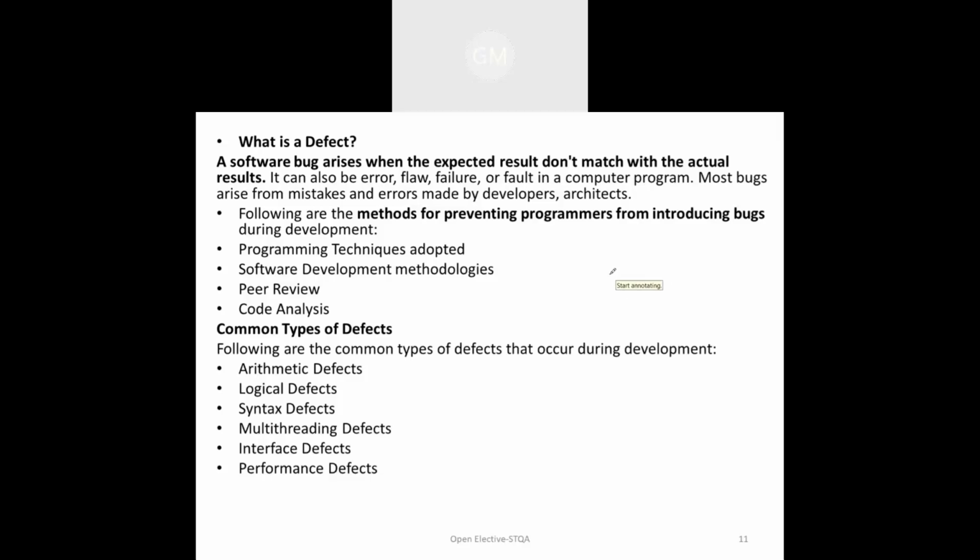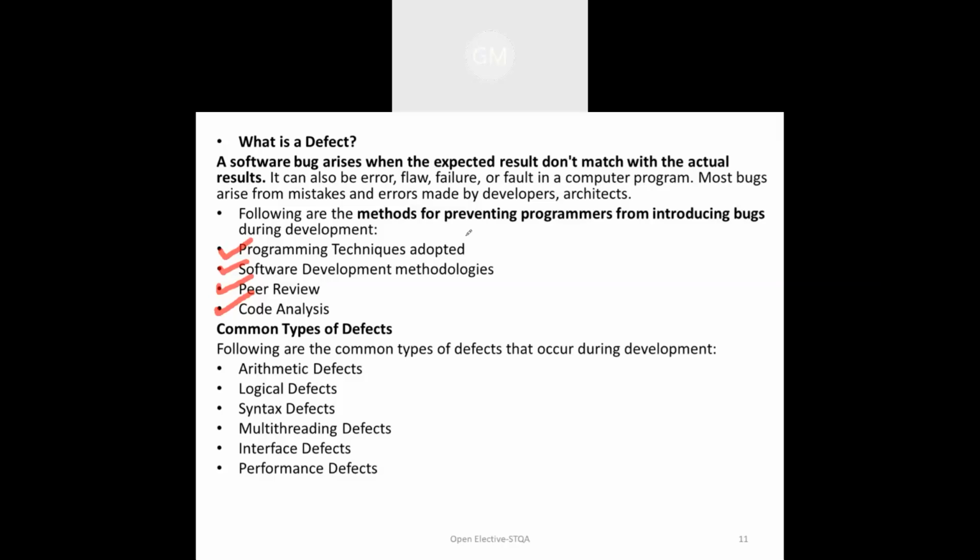First thing is that we have to adopt good programming techniques. This is the first prevention measure we can use. Second prevention measure is we can use software development methods. Third, we can go for peer review of the particular software. And last one is code analysis should be done. With the help of these four prevention methods, we can easily prevent the programming defects in the systems.